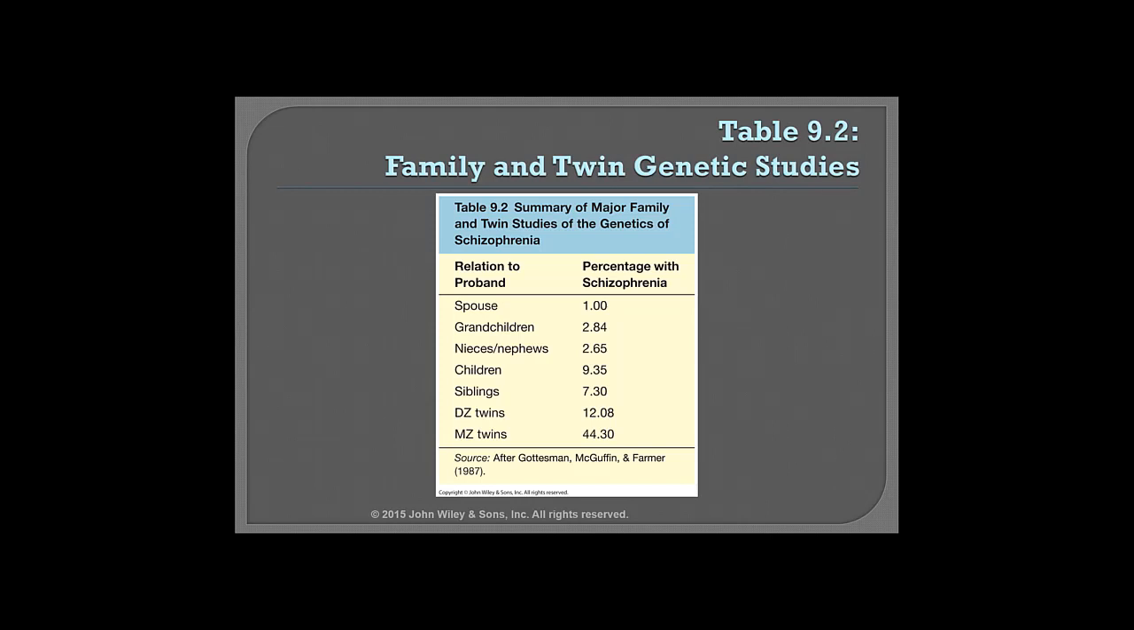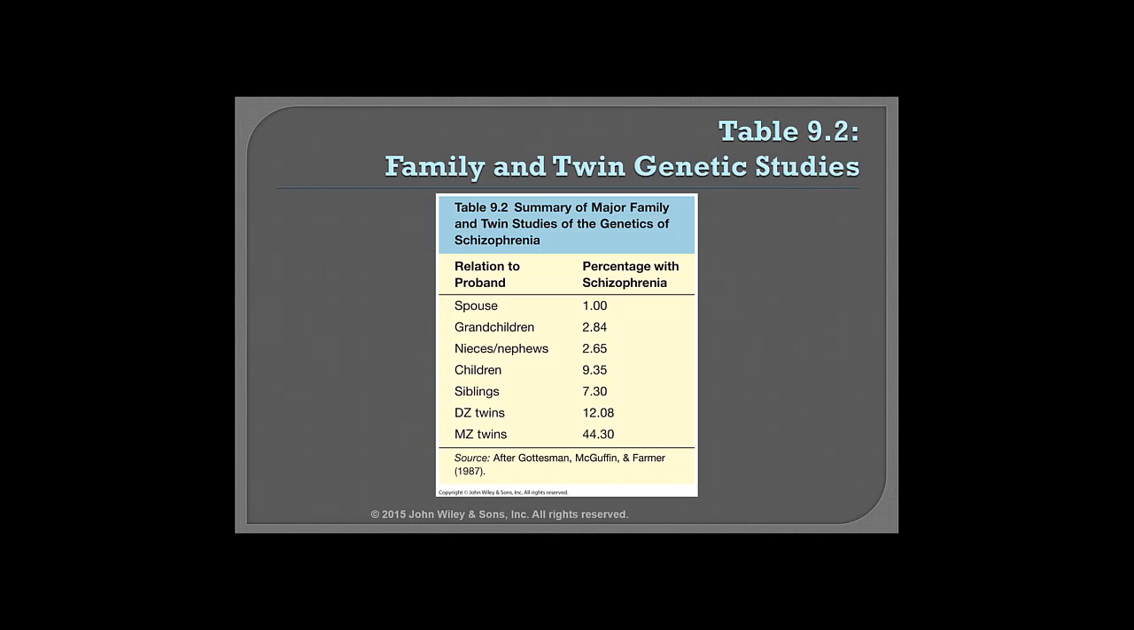So let's go back and take a look at these twin studies, these monozygotic twins. So when we compare monozygotic twins, which are identical twins and share 100% of their genes, to dizygotic twins, which are just like regular sibs, we see 12% in comparison to 44%. So we see a very strong genetic link. But keep in mind, though 44% indicates a strong genetic relationship, it's not 100%. We know that environment still must play some sort of role here.